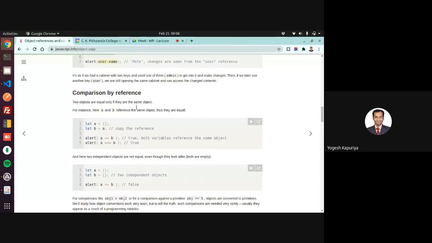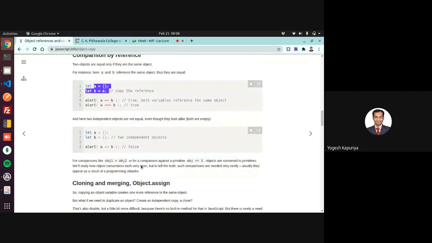Due to that, you get a specific comparison behavior for objects. Let's say you create one object, A, then create a reference of it, so B is equal to A. Then A double equals B is true, because both are referring to the same object.